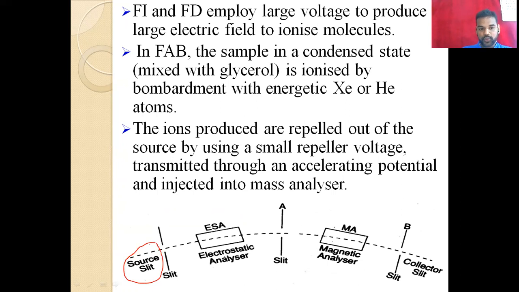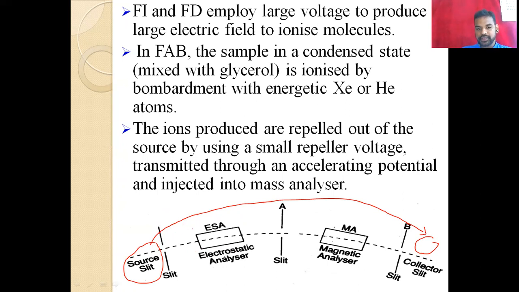Then what happens while traveling in the circular path? It must travel in the circular path and then it is collected. But while traveling in the circular path, the ion starts to decompose. Because of the instability of the ion, the compound starts to decompose in the path only.